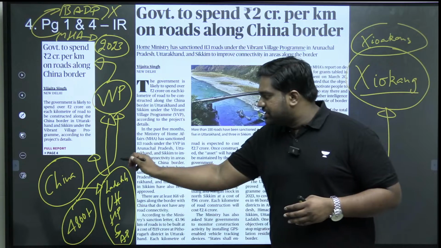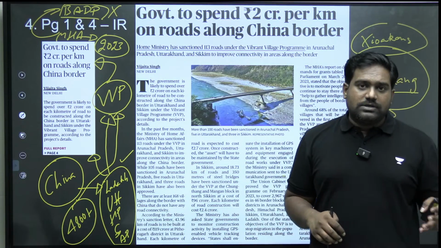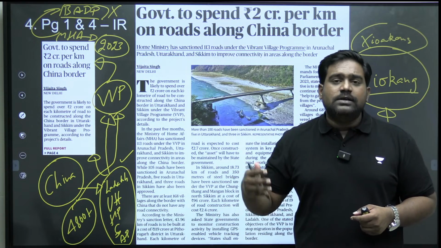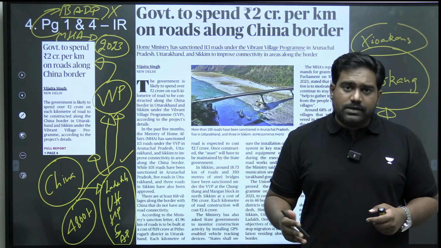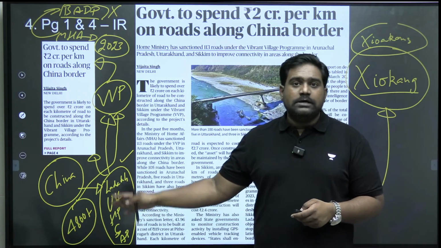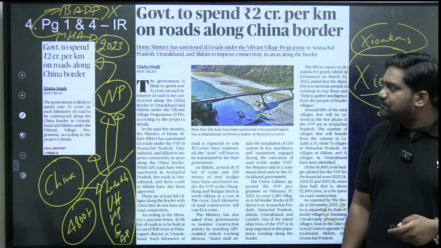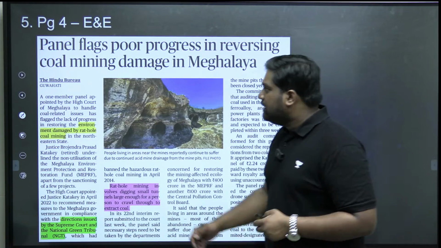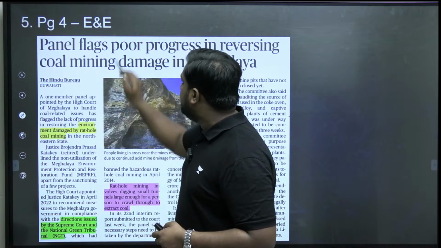So under this, we are focusing on road construction, border road construction, and provision of other basic facilities like electricity, water, basic education, healthcare, etc. So special focus will be paid to these villages located along the Chinese border through the Vibrant Villages program. Next, on the same page, we have an article referring to rat hole mining.